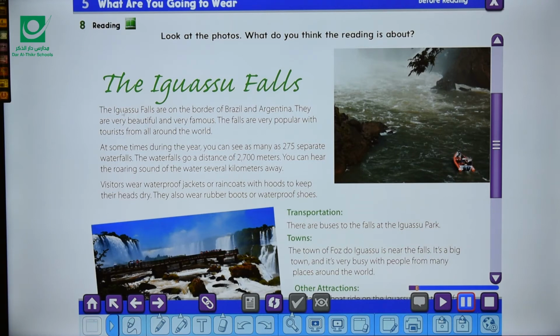So the Iguazu Falls are on the border of two countries here, Brazil and Argentina. They are very beautiful and very famous. The falls are very popular with tourists from all around the world. As we mentioned, a tourist is a person who visits places for pleasure or fun.